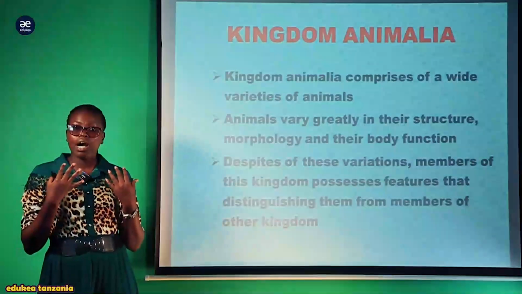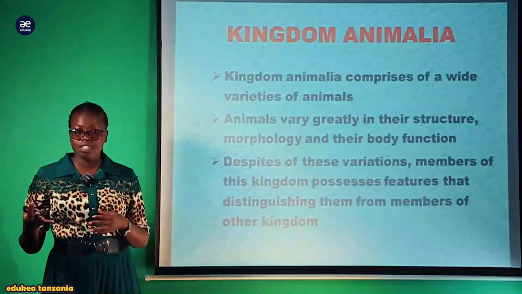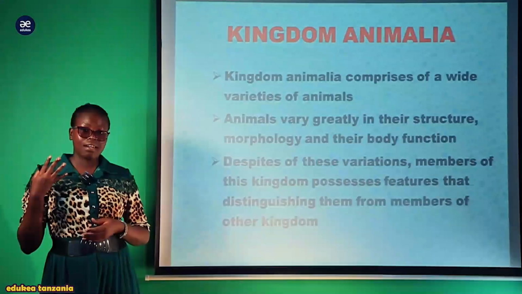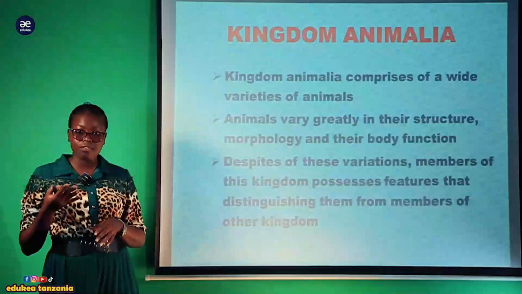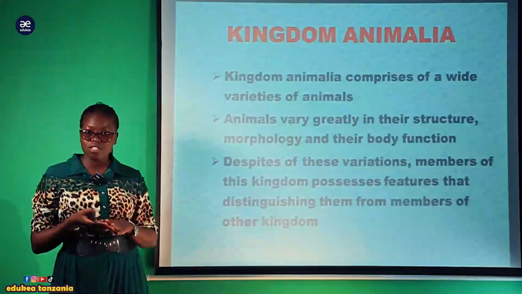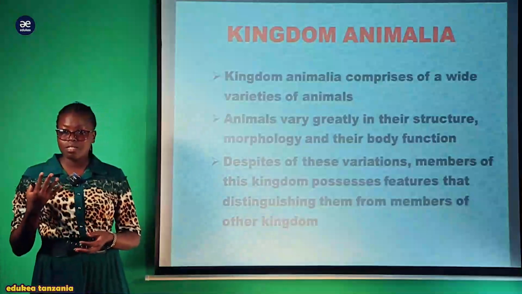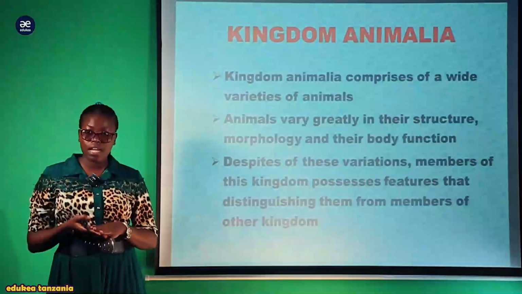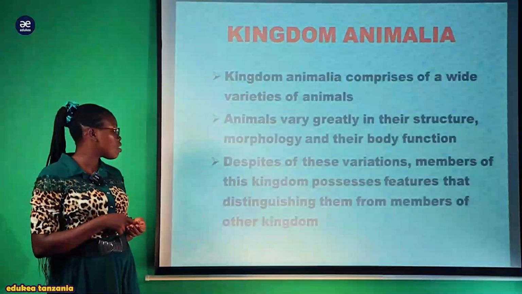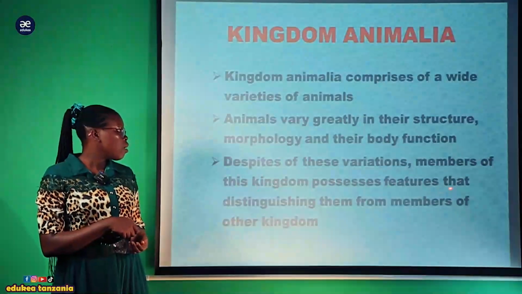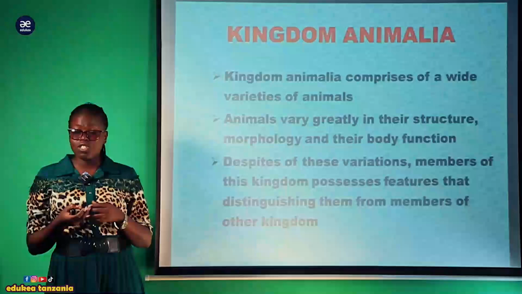Tunataka kuangalia anzia smallest animal mpaka the largest one, ambapo tunataka kuangalia kina chordate, tunaenda kupata kina binadamu, tunaenda kupata kina reptile, tunaenda kupata kina amphibians. Vile vile katika Platyhelminthes tunaenda kuangalia kina ascaris, flatworm, earthworm, akina arachnids, akina spiders, akina chilopoda, diplopoda, and others. So despite the variation, members of this kingdom possess features which distinguish them from one